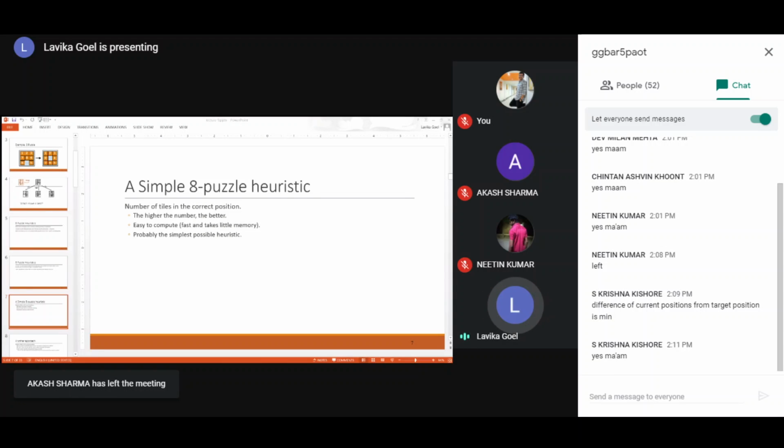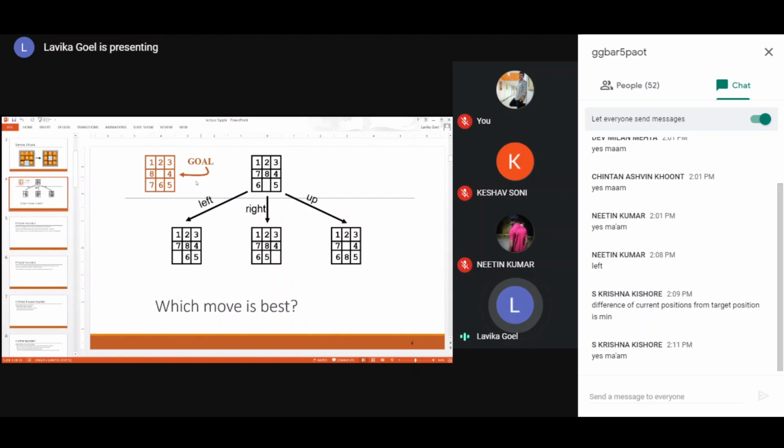So let us see this one. There are 8 tiles in total. All 8 are in the correct position in the goal state. We are assuming they are all correct because it is the goal state. So we'll give the heuristic value as 8 for the goal state, right? And now, whatever state we are in, we will count how many tiles are in the correct position and give the heuristic score accordingly.